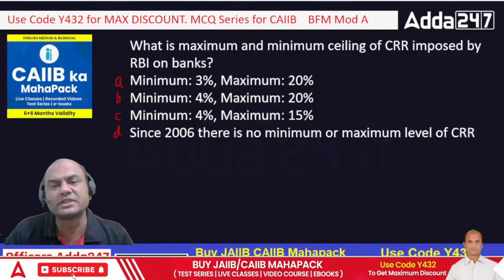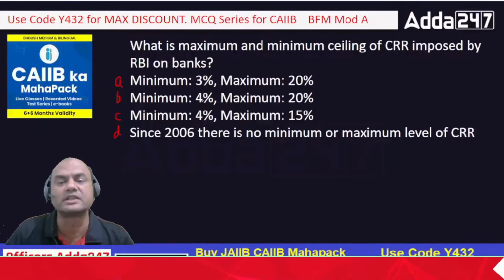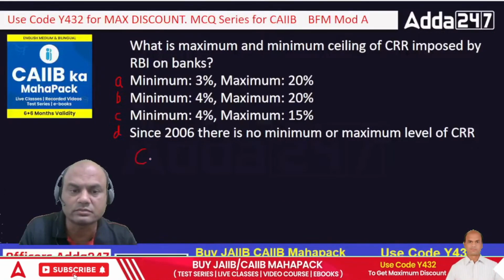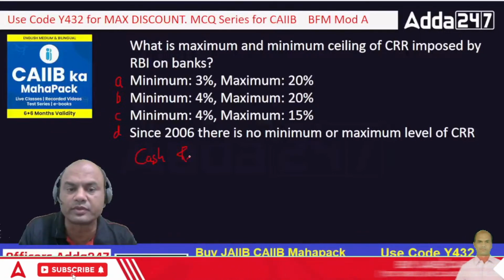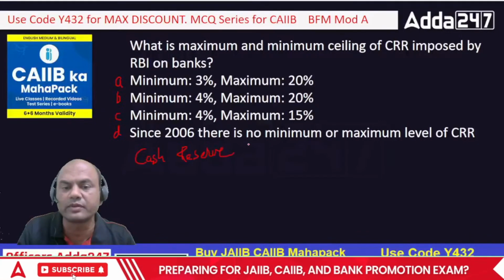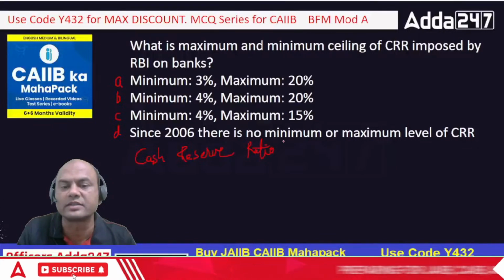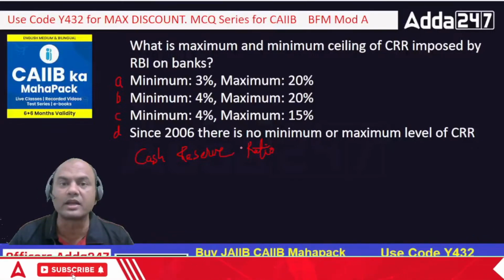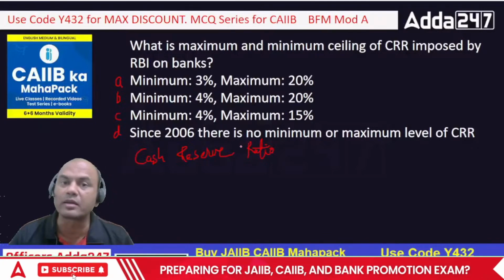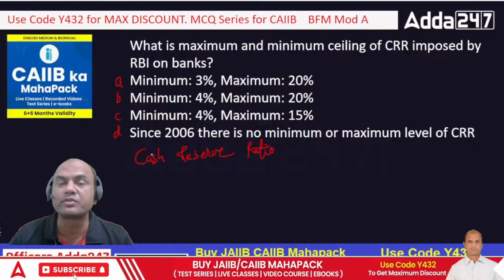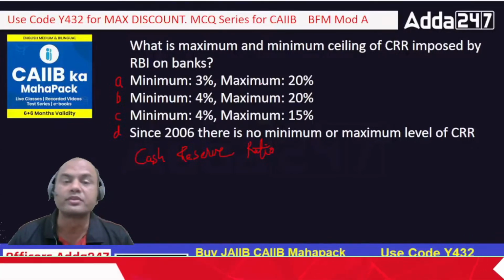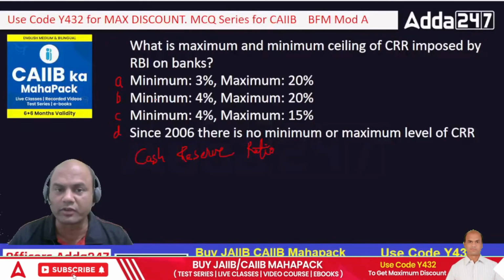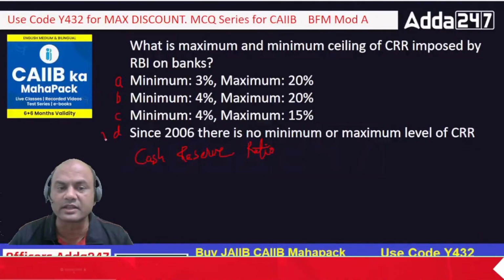What do you think? Firstly, what is CRR? Everyone, cash reserve ratio, right? That is basically CRR, cash reserve ratio. What is cash reserve ratio? It is the amount of NDTL which is to be kept by the banks separately with RBI. NDTL means what? Net demand and time liabilities. So what is the maximum and minimum limit now? No, many of you are answering 4%. No, nothing. The answer is D.